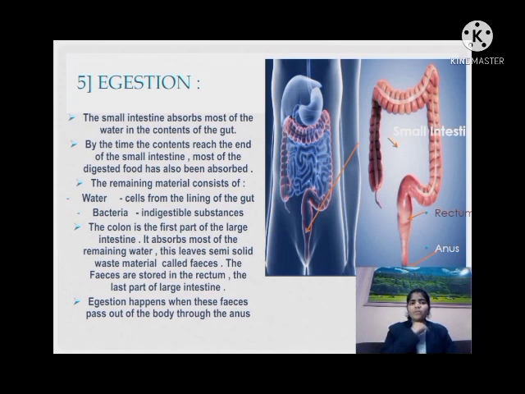It absorbs most of the remaining water. This leaves a semi-solid waste material known as feces. The feces are stored in the rectum. So what is the rectum? It is nothing but the storage house of the waste material called feces, the last part of the large intestine. So now what is the process of egestion? Egestion happens when the feces passes out of our body.